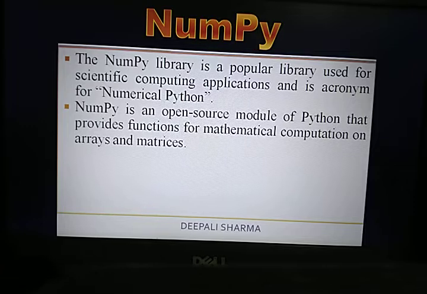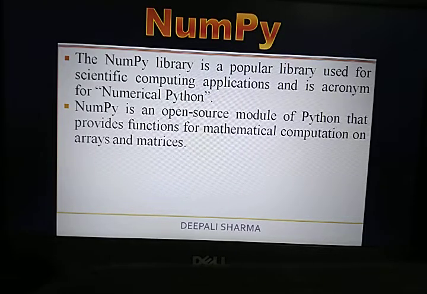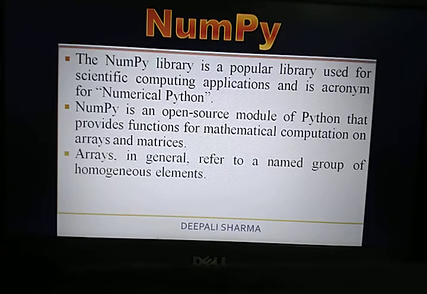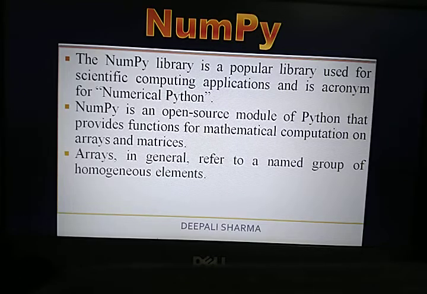So why are we using NumPy? We are using NumPy for functionality related to mathematical computations. In mathematical computation, the concepts we use in programming are arrays and matrices. An array in general refers to a named group of homogeneous elements.